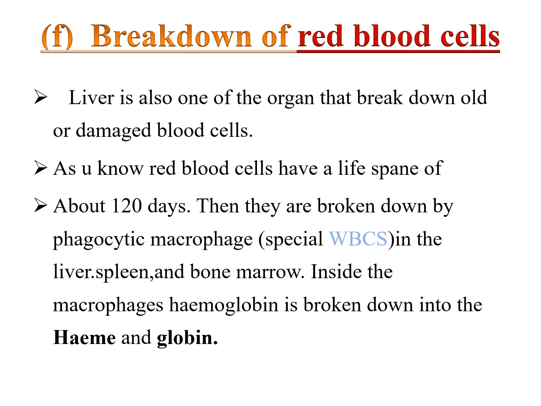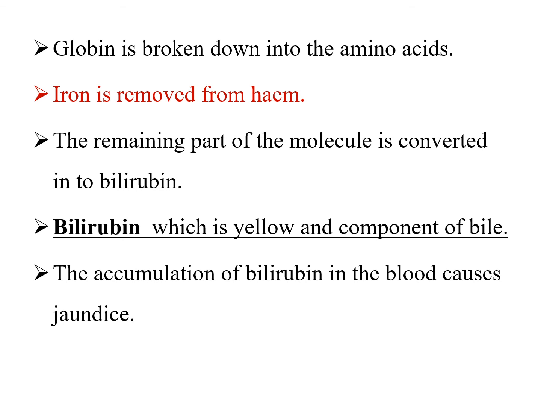F is breakdown of red blood cells. Liver is also one of the organs that break down old or damaged blood cells. As you know, red blood cells have a lifespan of about 120 days. Then they are broken down by phagocytic macrophages, special white blood cells in the liver, spleen, and bone marrow. Inside the macrophages, hemoglobin is broken down into heme and globin. Globin is broken down into amino acids. Iron is removed from the heme. Point is noted: iron is removed from the heme. The remaining part of the molecule is converted to bilirubin, which is yellow and a component of bile. Accumulation of bilirubin in the blood causes jaundice.